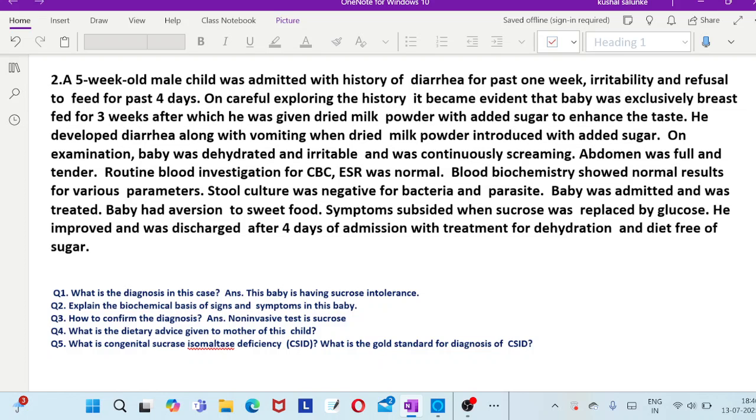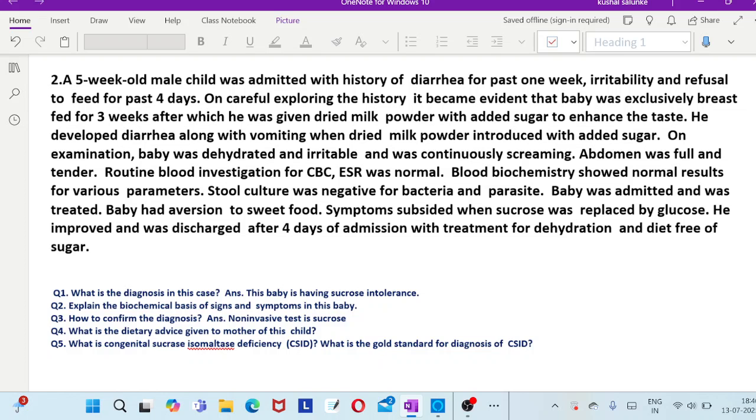On careful exploring of the history, it becomes evident that the baby was exclusively breastfed for 3 weeks, after which he was given a dried milk powder with added sugars to enhance the taste. Added sugar में क्या होता है? Added sugar, it is sucrose, and other polysaccharides can also be added. Okay, so many types of carbohydrate are added in a dried milk powder for taste enhancement.